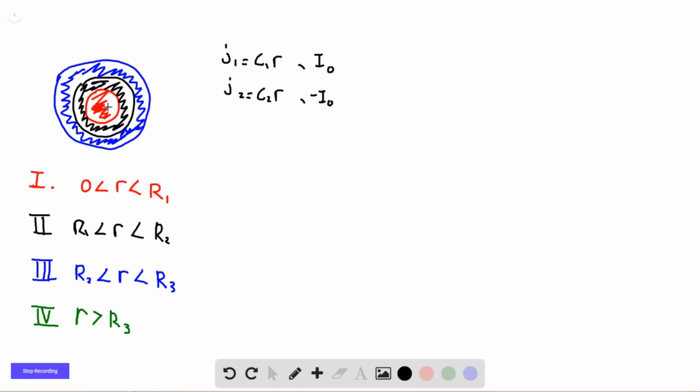So the inner part of the cable has a radius R1, and then the black part R2, and then the outer part R3. And then I'm calling our position anywhere within the cable just a lowercase r. And we know then we have a non